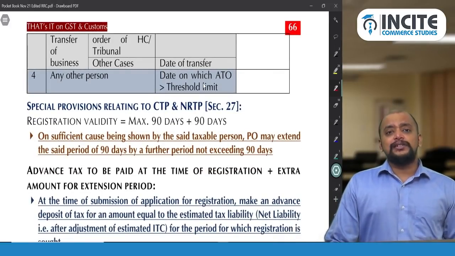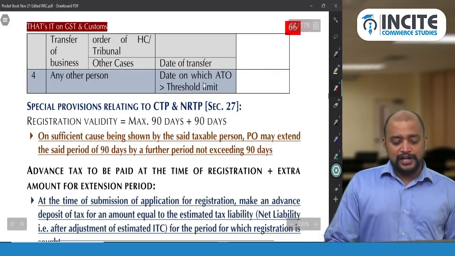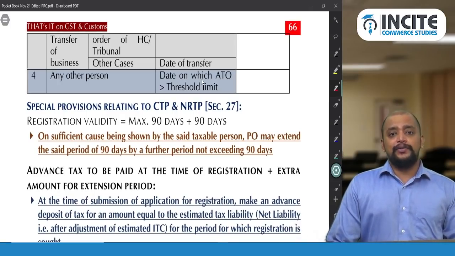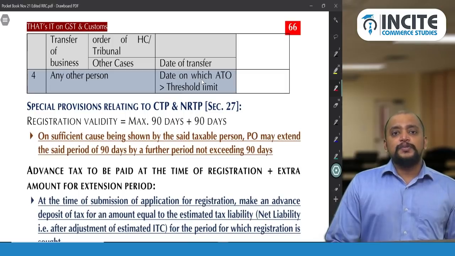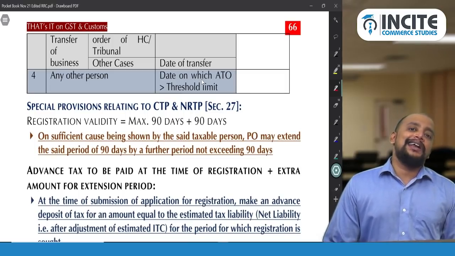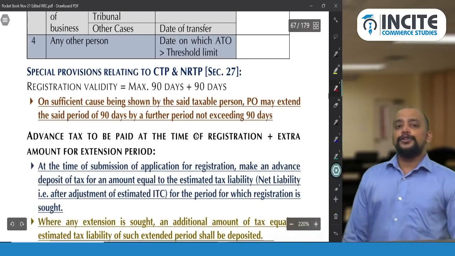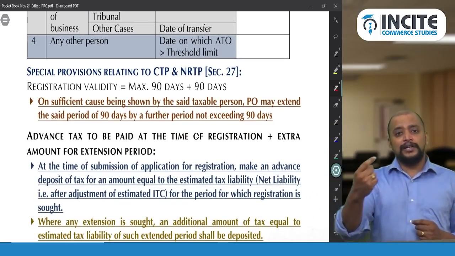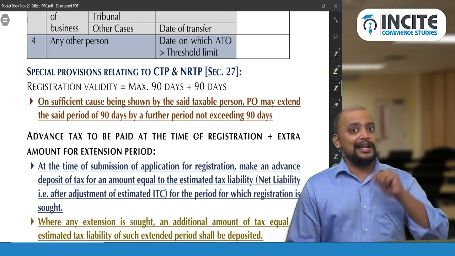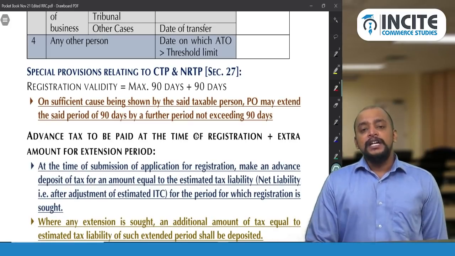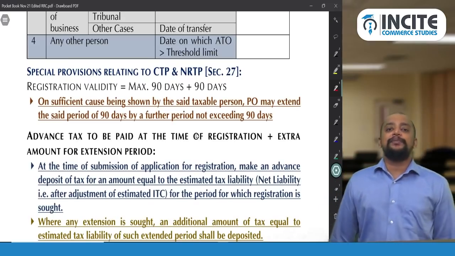So deemed registration is there. Okay. So the deemed registration also we have discussed, and then special provisions for CTP and NRTP, that is given in section 27. So I have just changed the order in which I discussed the sections in the last class. So deemed registration is section 26, and section 27 will be the special provision applicable to CTP and NRTP.